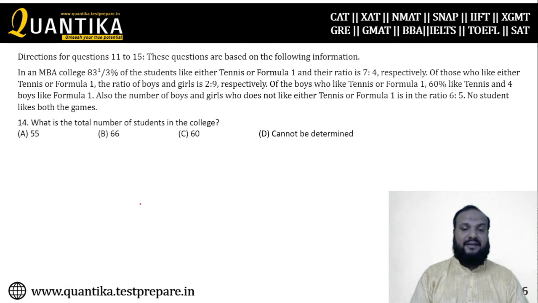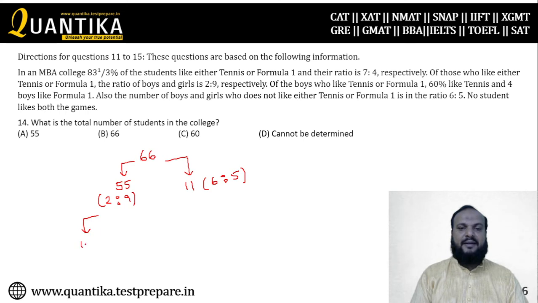I will try once again. So 66 is my number of students, 55 play tennis or Formula 1, and the remaining 11 do not play anything. They have to be divided in the ratio of 6:5 to get the number of boys and girls, and 55 in the ratio 2:9 to get boys and girls. So this will give you 10 boys and 45 girls. Now out of 10, again division is possible, 6 and 4, for tennis and Formula 1.